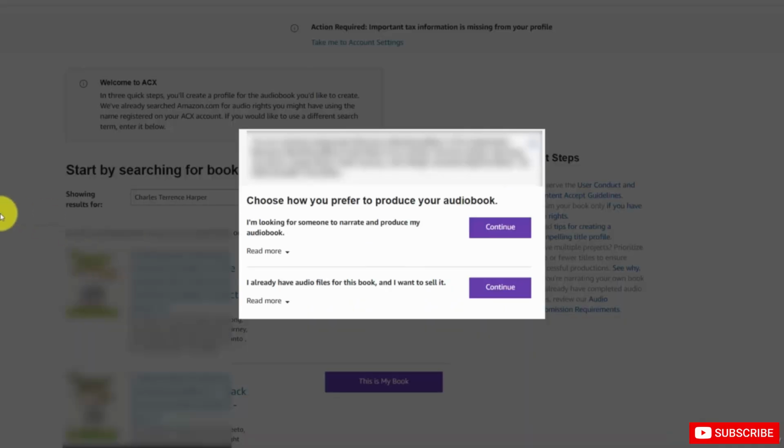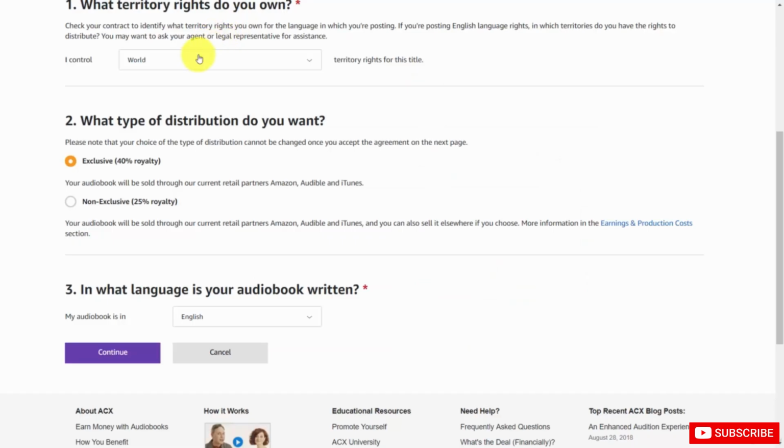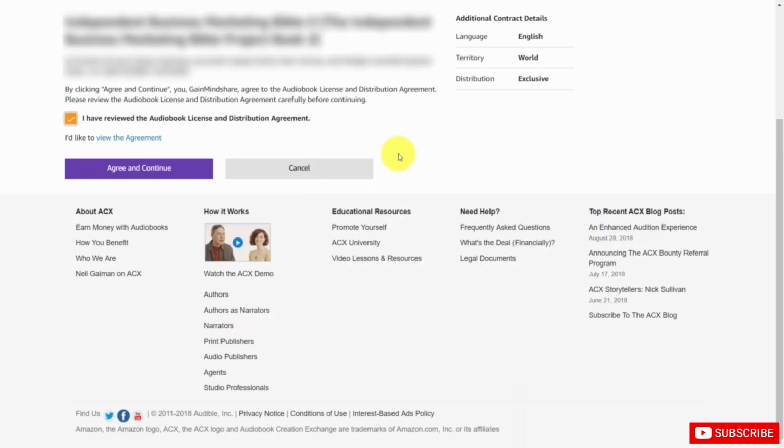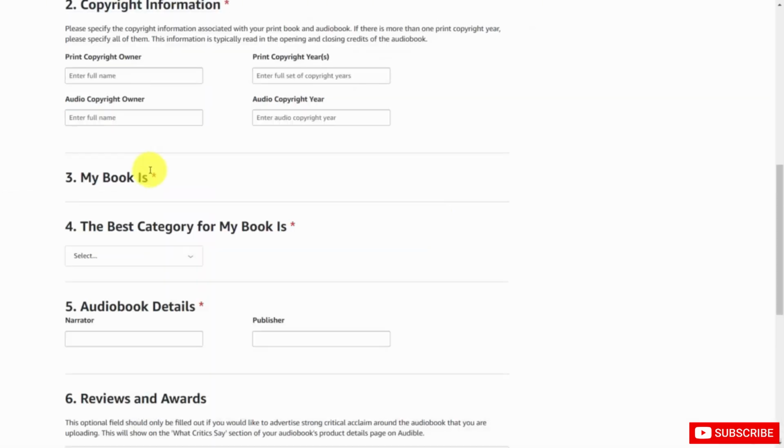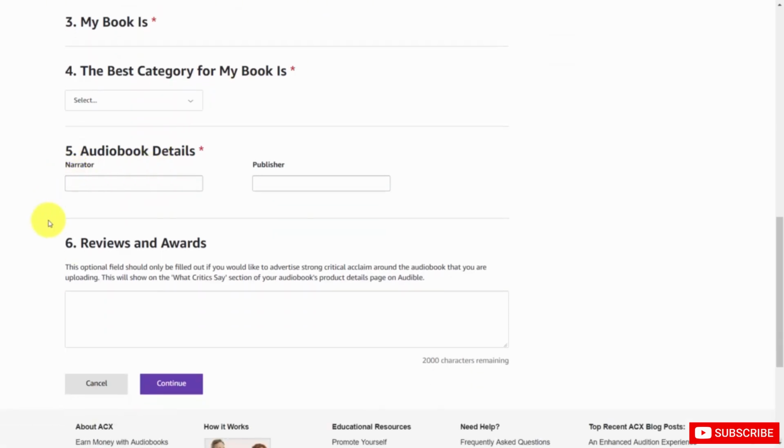Now, it could be that you already have a narrated file in your personal computer. If that's the case, you'll then click Continue. You'll then determine what kind of rights you own, what kind of distribution you want, and then what language your audiobook is written in. You'll then click Continue. Once you've read the audiobook agreement, you can then click Agree and Continue. And you'll write in all the same information that would be required if you are going to have someone narrate, and then you'll click Continue, where you're going to upload your file for the quality check.